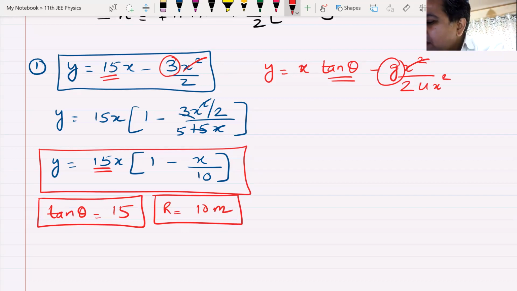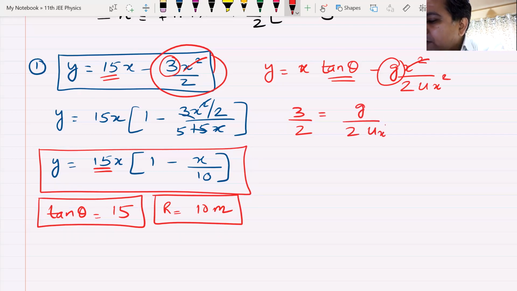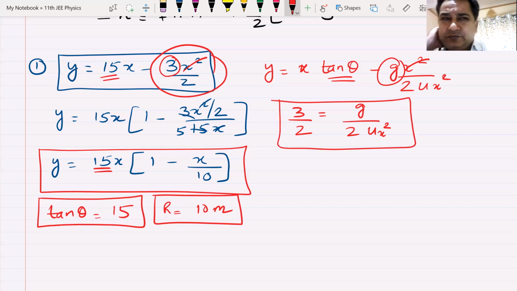So now I have 3 by 2 here, and g by 2ux squared here. All of you made the same mistake. Not even one fellow has done it correctly. You cancelled 3 with g. How is that possible? It's not possible.